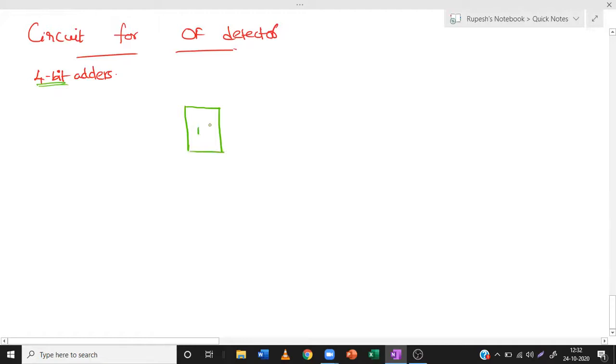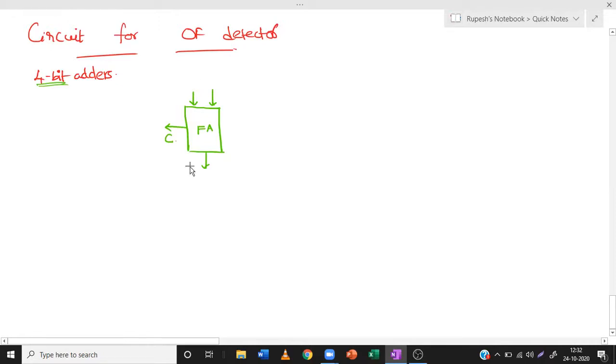So this is a full adder which has an input and a sum and a carry here. So this is able to add 2 bits. So such kind of thing we need, we need 4 such things.